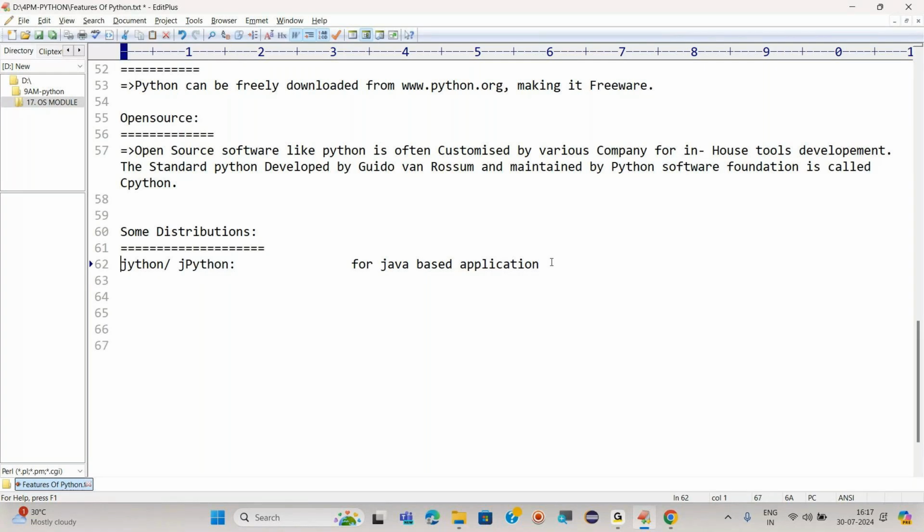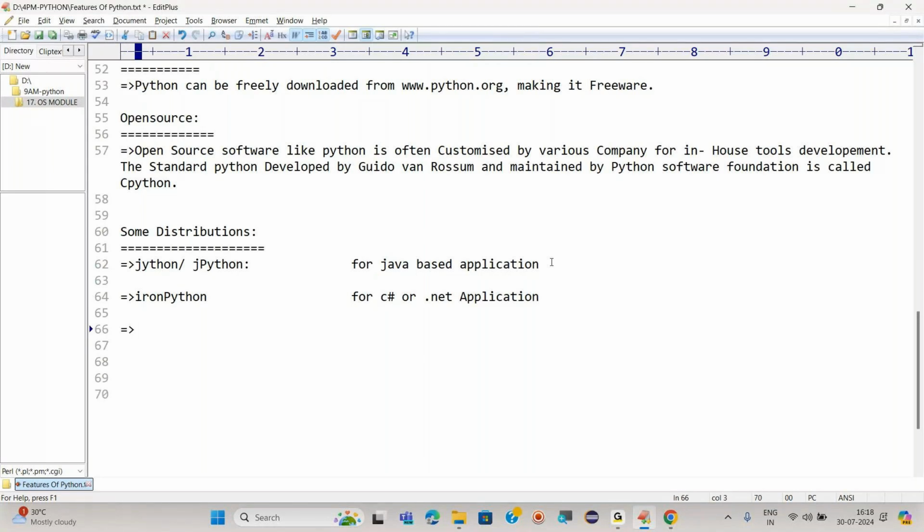Similarly, we have IronPython, and this IronPython is used for C sharp, or we can say .NET, right?